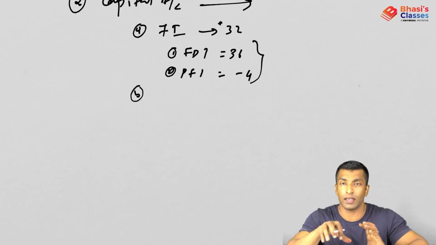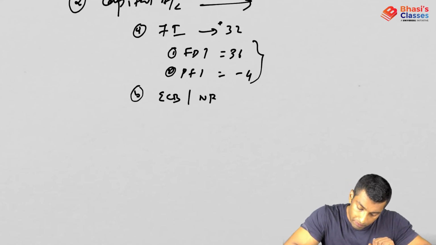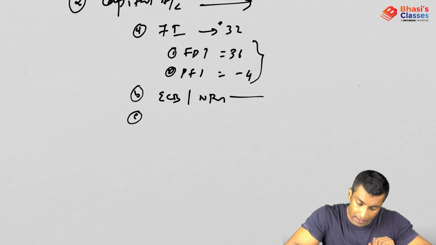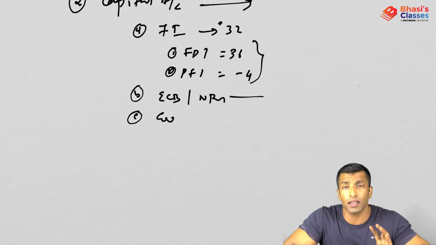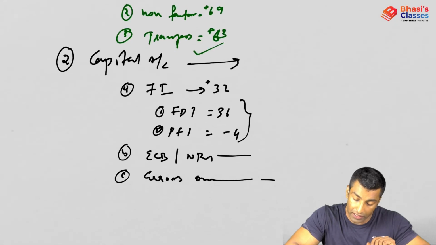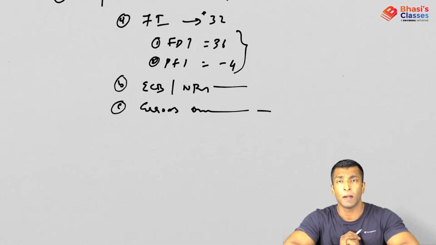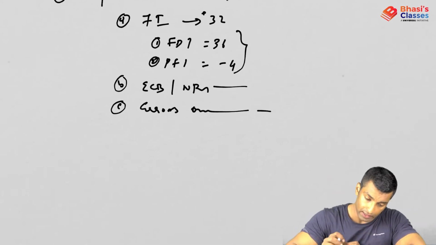This is how you need to understand when you're reading the Economic Survey. Then the ECB, NRI deposits, etc., all these come. Some errors and omissions will be there, so there is one column for errors, omissions, etc. And ultimately this value was plus 40. I've told you on the capital account we are always in surplus, so we have already discussed this.